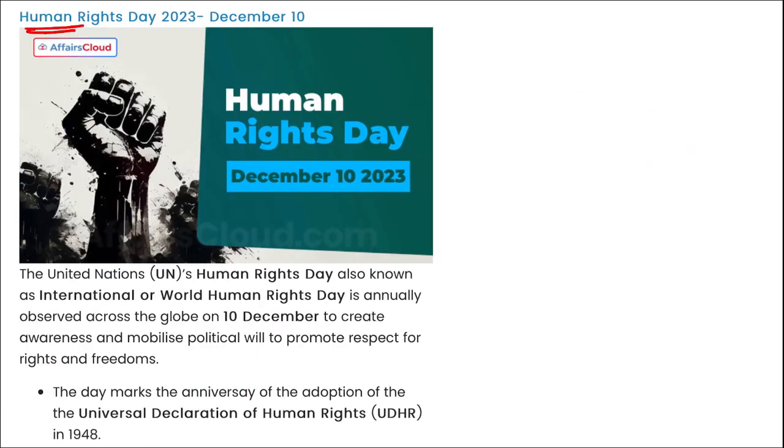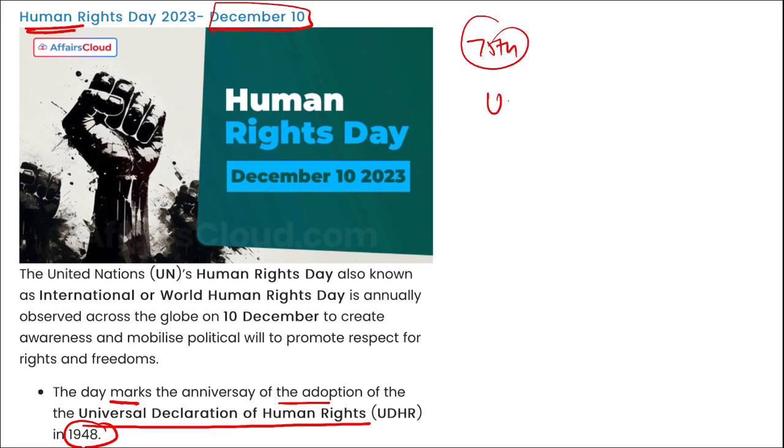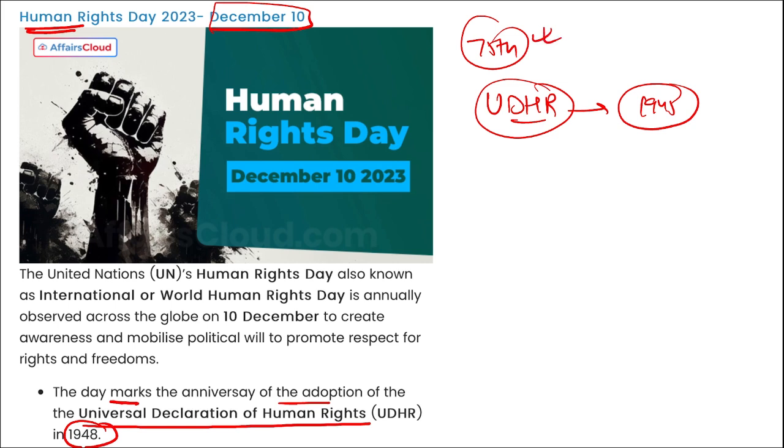Next is Human Rights Day. We observe this day on 10th of December, and it is to create awareness and mobilize the political will to protect respect for rights and freedom. The day marks the anniversary of the adoption of the Universal Declaration of Human Rights in 1948, and this year, 2023, it was the 75th anniversary. Correct? Also remember this 2023, that is the 75th anniversary of the Universal Declaration of Human Rights.